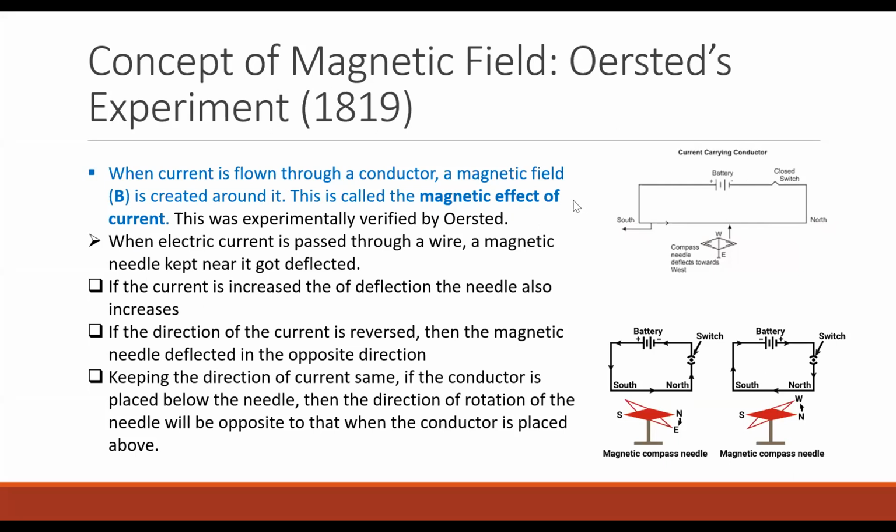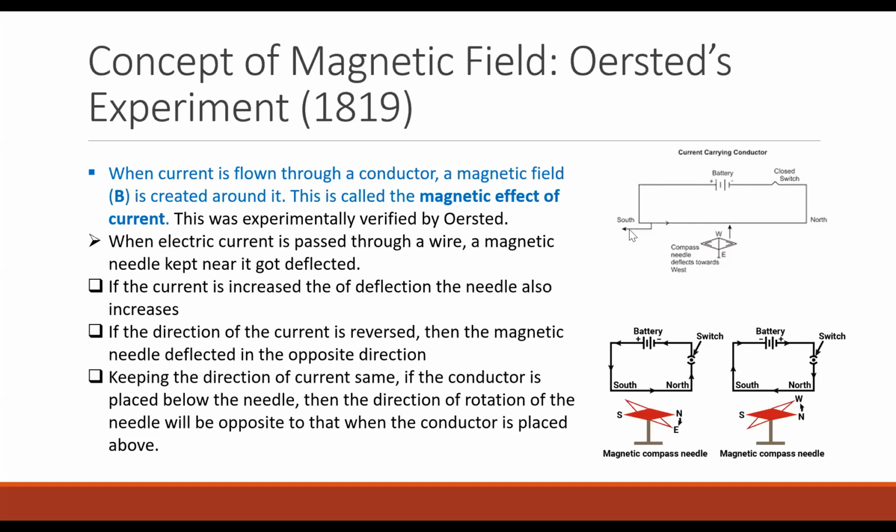What is meant by magnetic effect of current? Khadija, can you tell me what is magnetic effect of current? When current is flown through a conductor, a magnetic field is created around it. This is called magnetic effect of current, and it was experimentally verified by the scientist named Oersted in 1820.